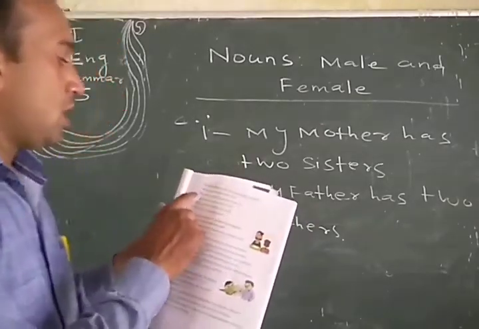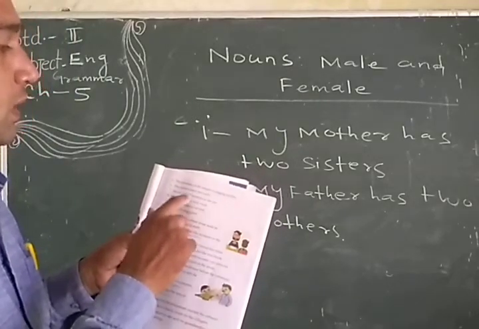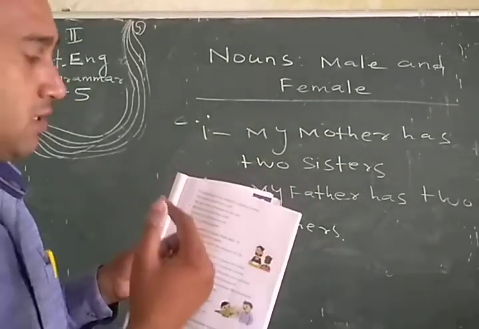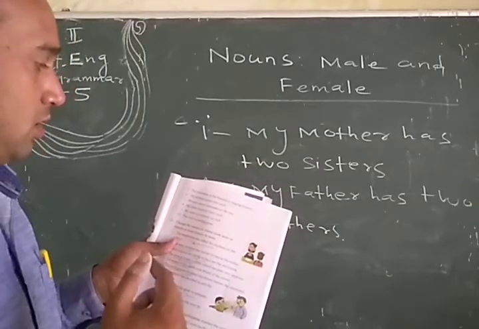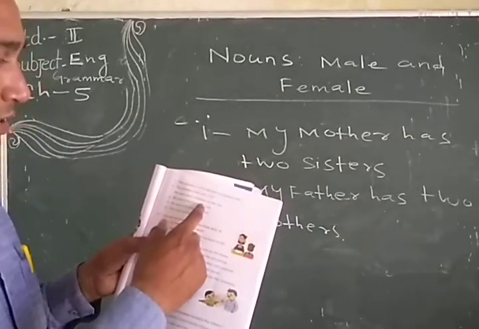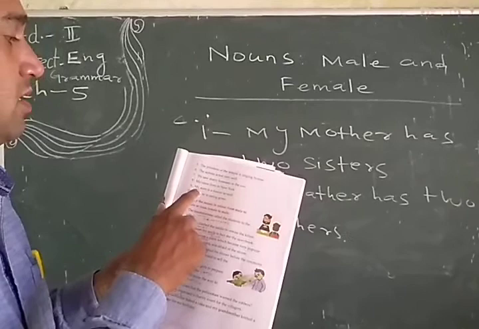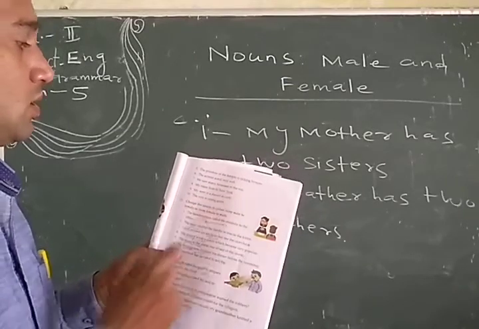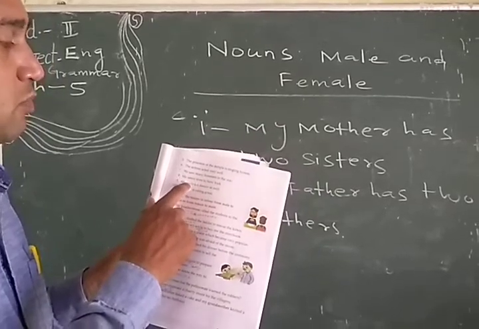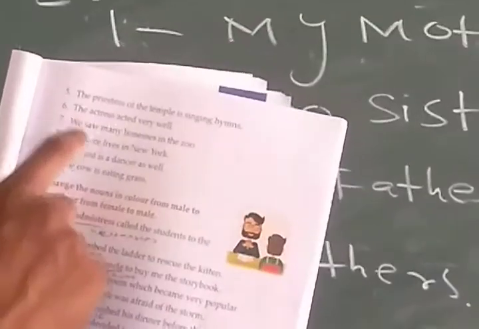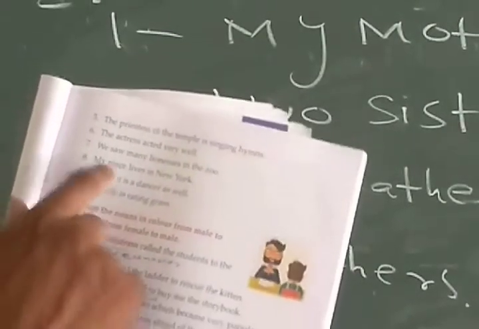Okay. Number 7. We saw many lions in the zoo. Lions. So lion. Okay. Lion is the male noun, male side. So we have to write lion in this place. Then number 8. My niece lives in New York. Niece. So in this place we have to write nephew. Okay.